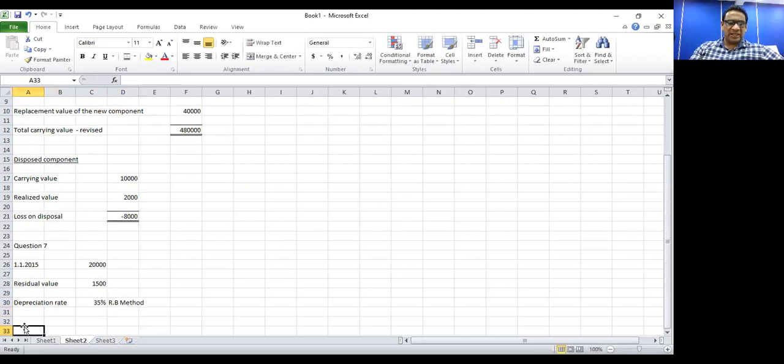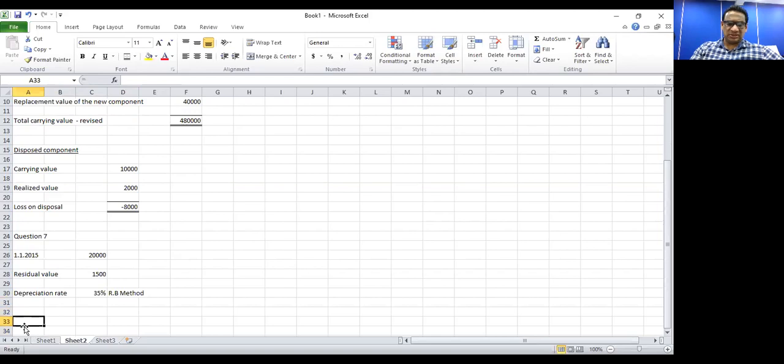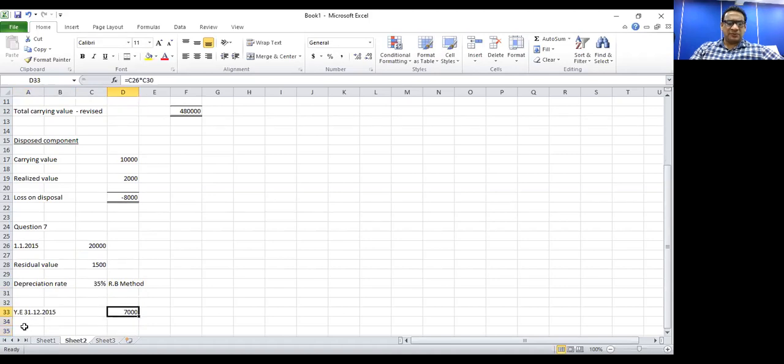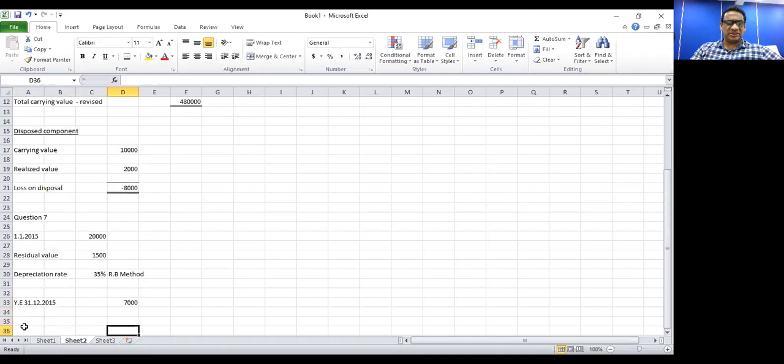So for the year ending 31st of December 2015, we know how to calculate the depreciation under the reducing balance method. We don't deduct the residual value. We multiply the cost by the depreciation rate. Since it is the first year, we just multiply the cost by the depreciation rate. So the depreciation for the year ending 31st of December 2015 is 7,000 rupees.